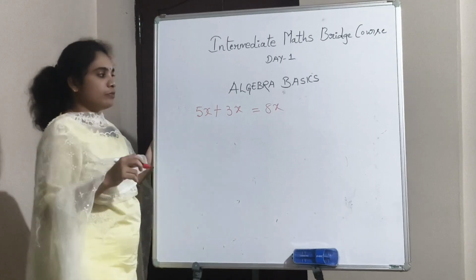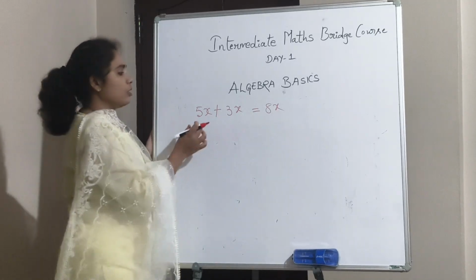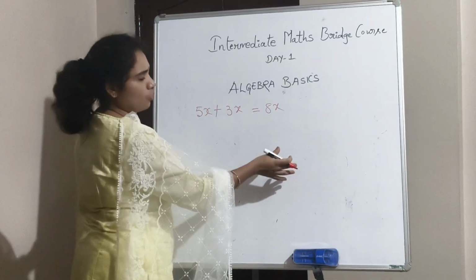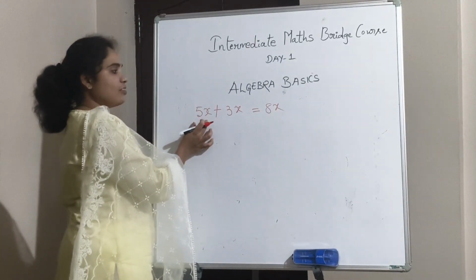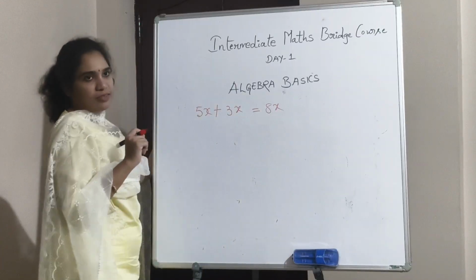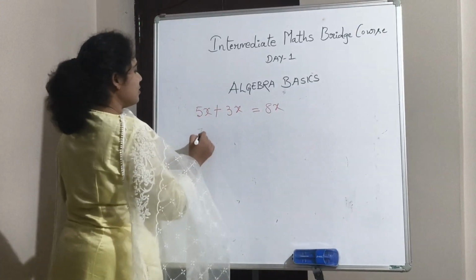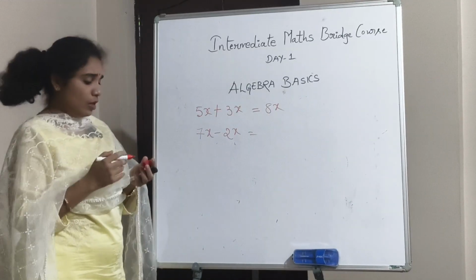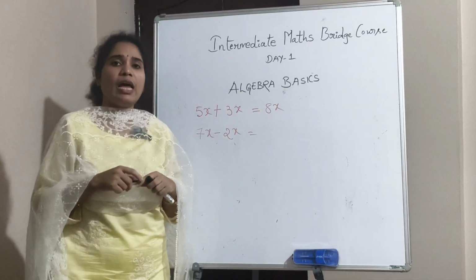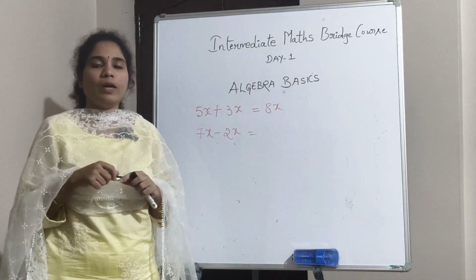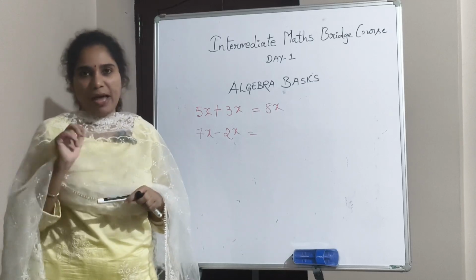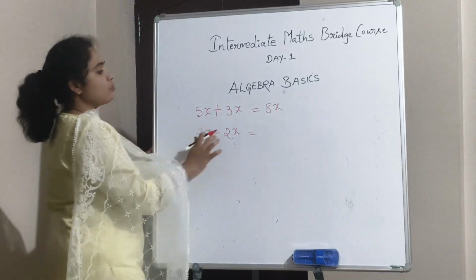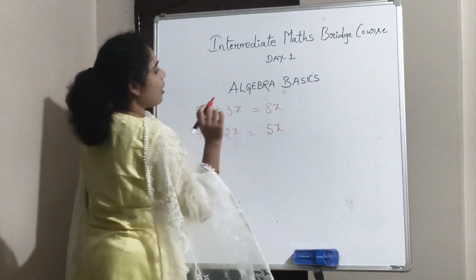8x. Simple. Like just now I said we have 5 mangoes and 3 mangoes, together we have 8 mangoes. So similarly 5x plus 3x gives us 8x. Next, 7x minus 2x. Can we subtract this? You have 7 mangoes and you ate 2 mangoes. Now how many mangoes are left? 5 mangoes, right? You subtracted 2 from the 7. So similarly 7x minus 2x gives us 5x.